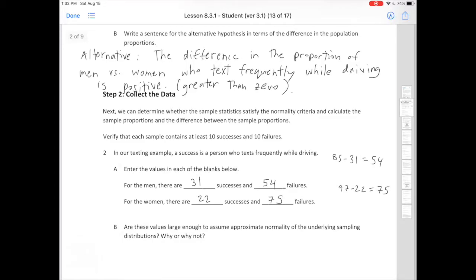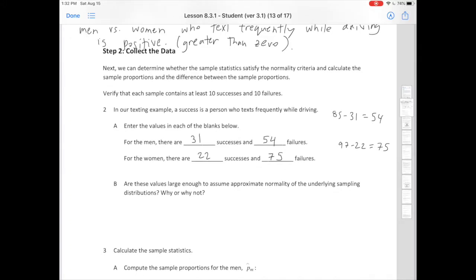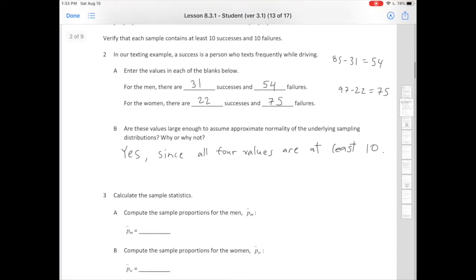So next part. Are these values large enough to assume approximate normality of the underlying sample distributions? Why or why not? Well, the answer is yes, since all 4 values are at least 10. Again, greater than or equal to 10, right? This means that if all of them are 10 or more, then we could say that normality holds. Okay, let's keep going here.